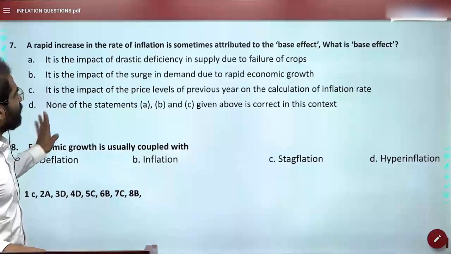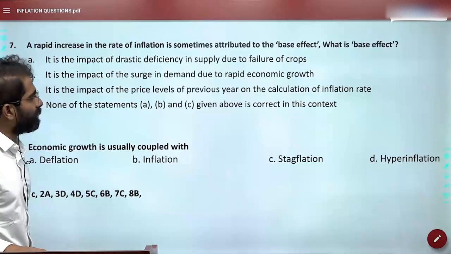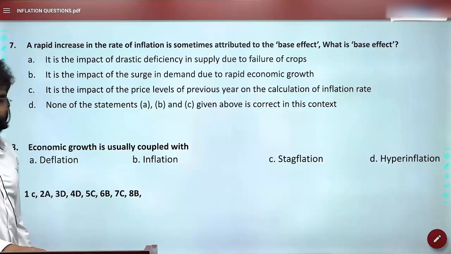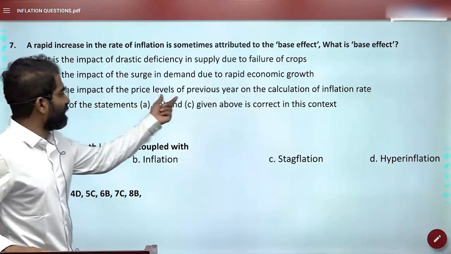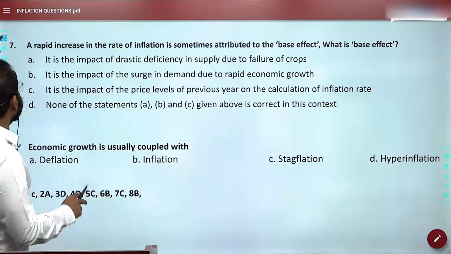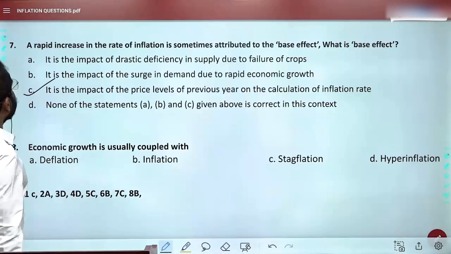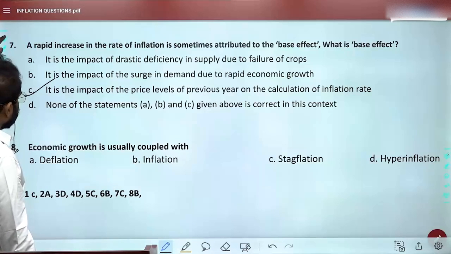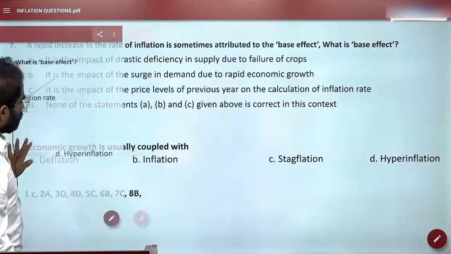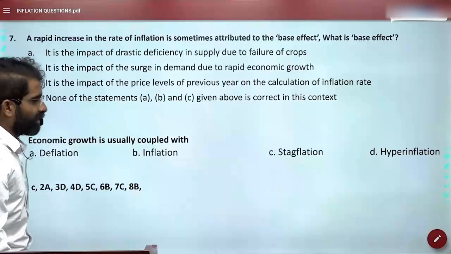Now, a rapid increase in rate of inflation is sometimes attributed to base effect. What is base effect? It is the impact of the price levels of the previous year. We have seen that base effect here as well. So this was also a previous question. Okay. Is that okay? Next question is easy only. They will not ask again.